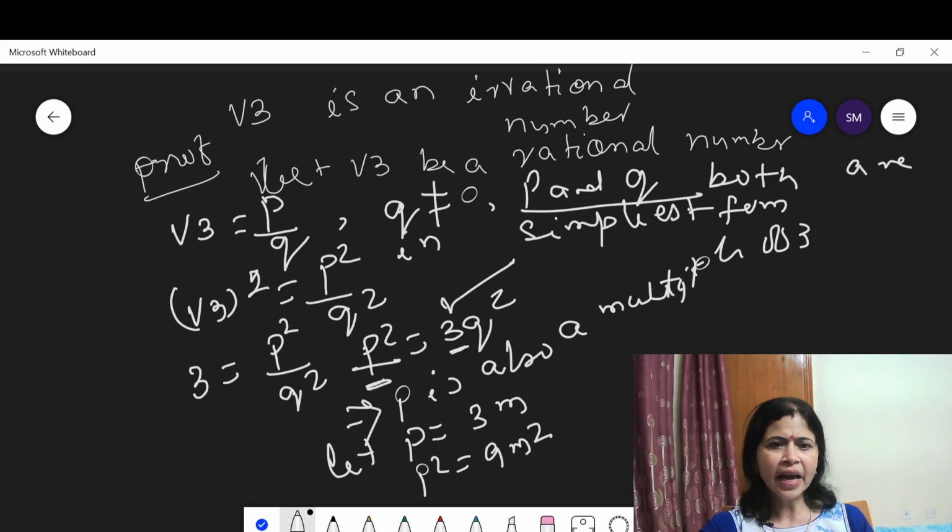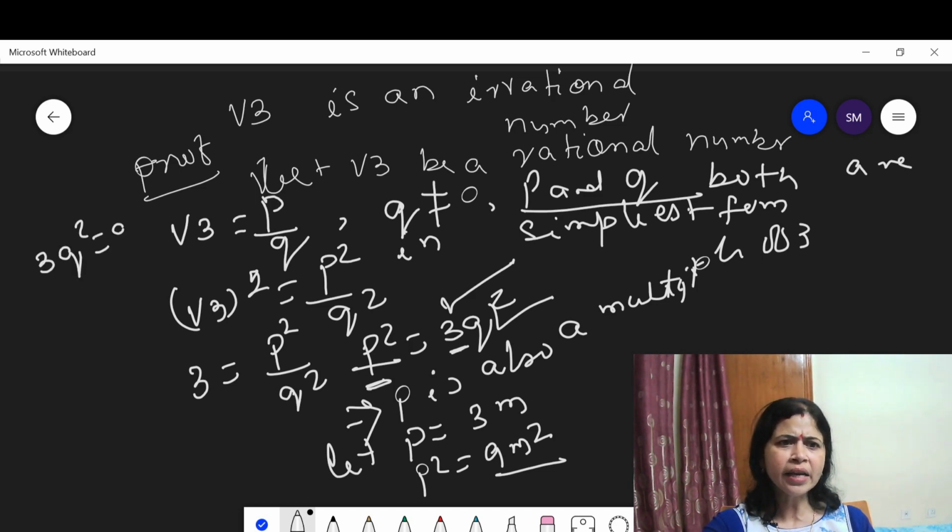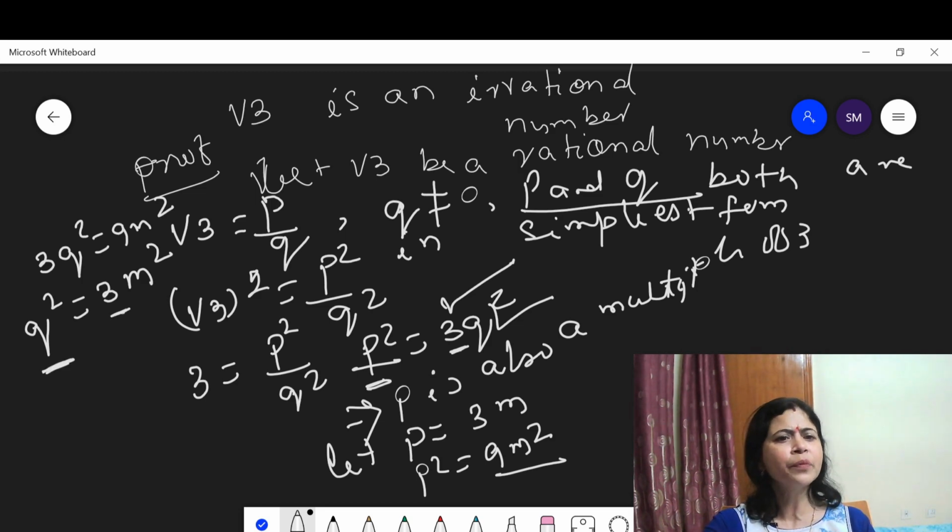Here p square is 3q square and p square is 9m square. This means 3q square is equal to 9m square, so q square is equal to 3m square. Here also q square is a multiple of 3.